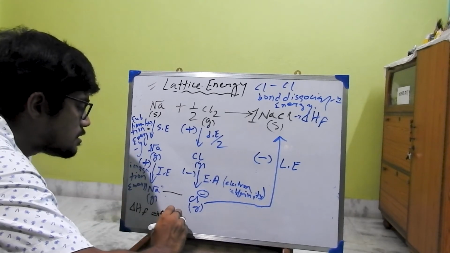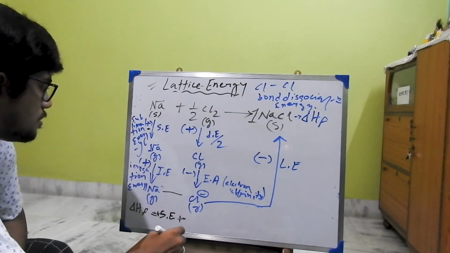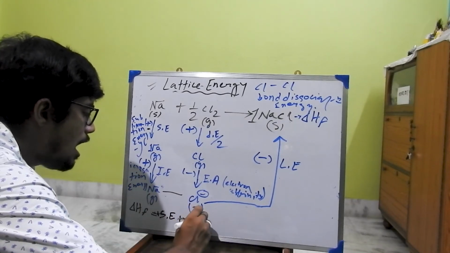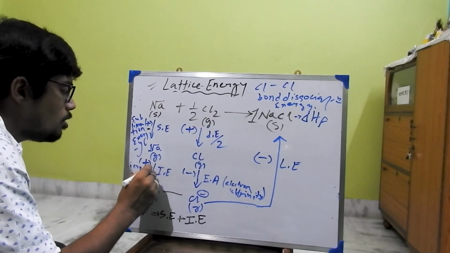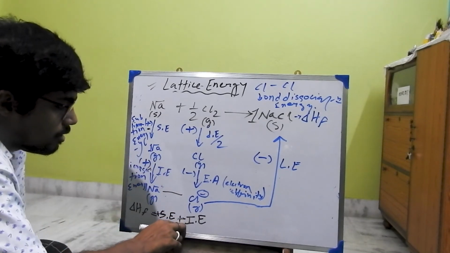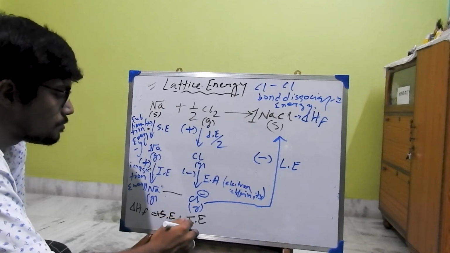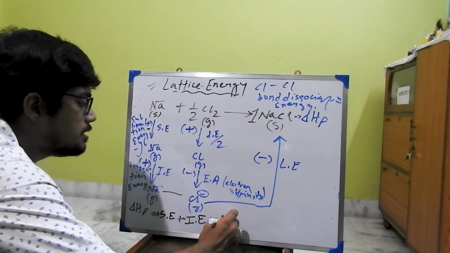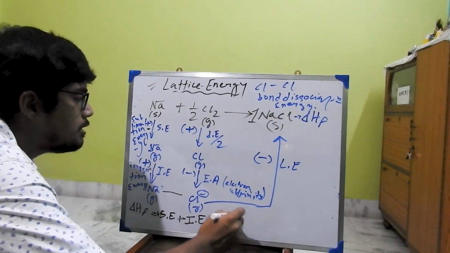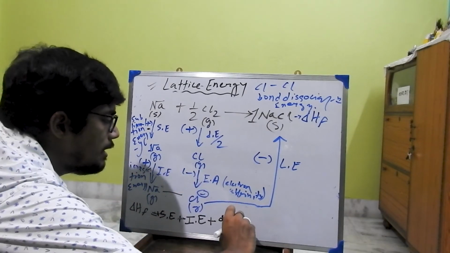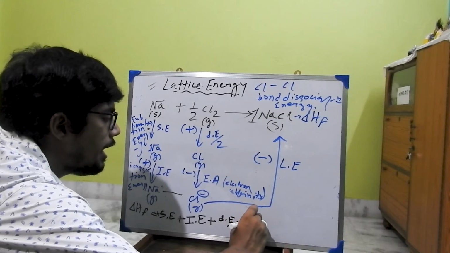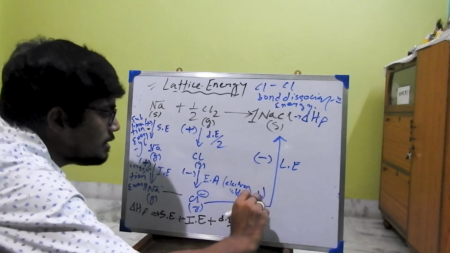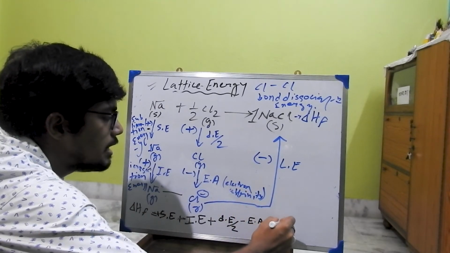Now plus IE, that is ionization energy. Here is also a plus, so you are writing a plus sign here. Now plus dissociation energy, that is dE by 2, right? Minus electron affinity EA, okay, and minus lattice energy, that is LE.